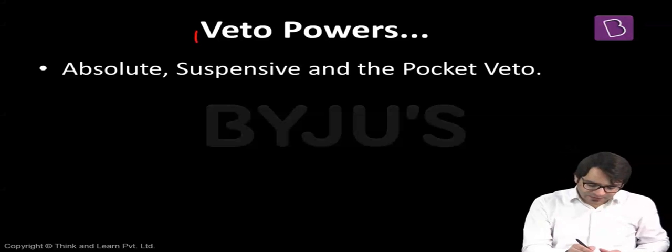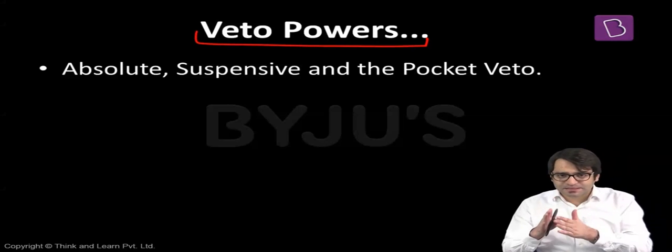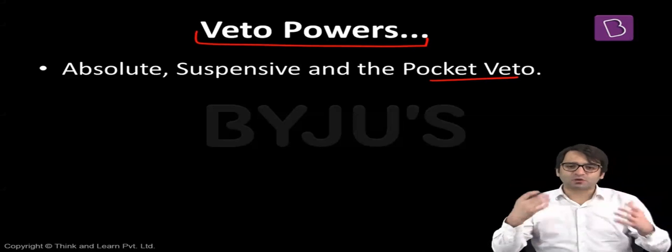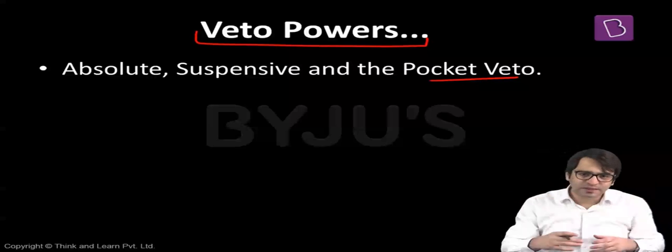Now let us look at veto powers. We come across three types of veto powers: absolute veto, suspensive veto, and pocket veto. But what is veto? Veto is refusal to give sanction, refusal to give permission. That's what veto is.